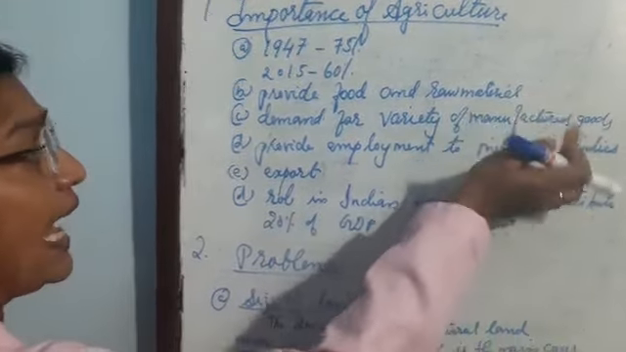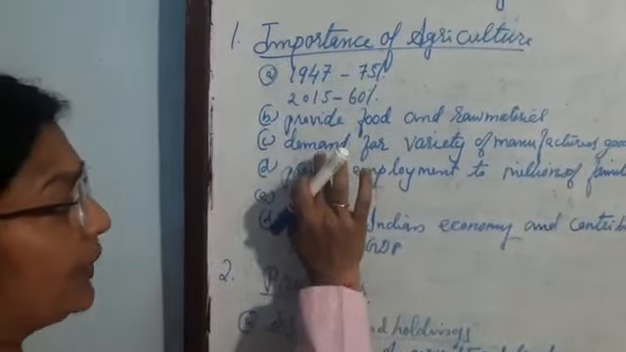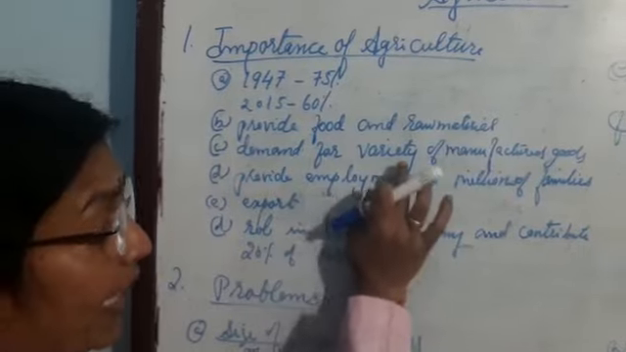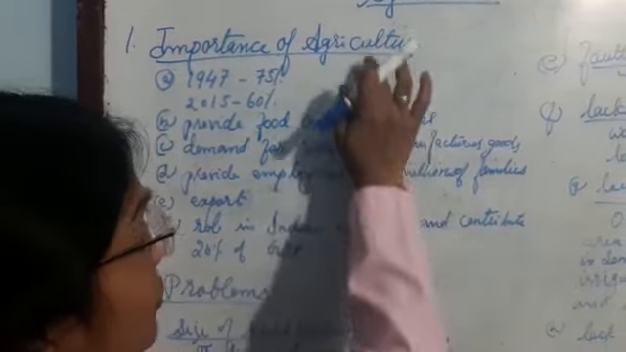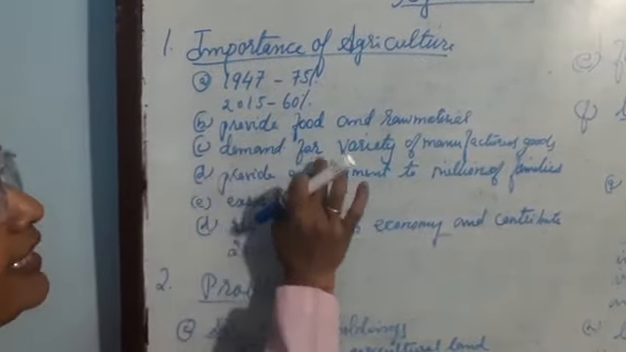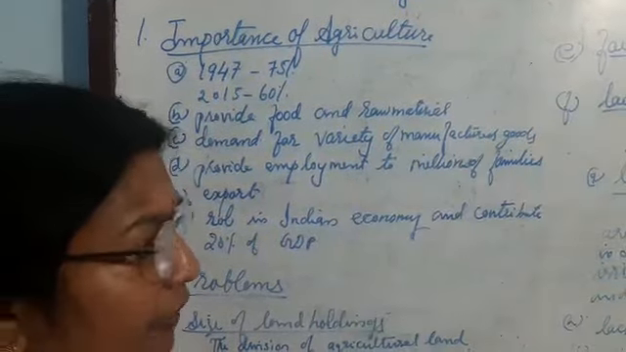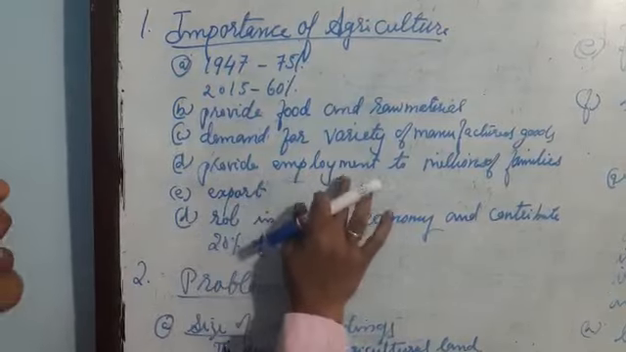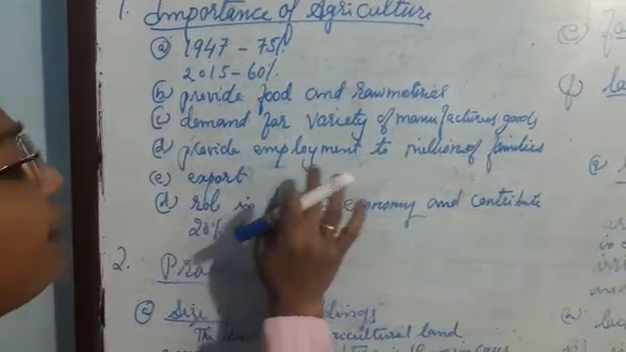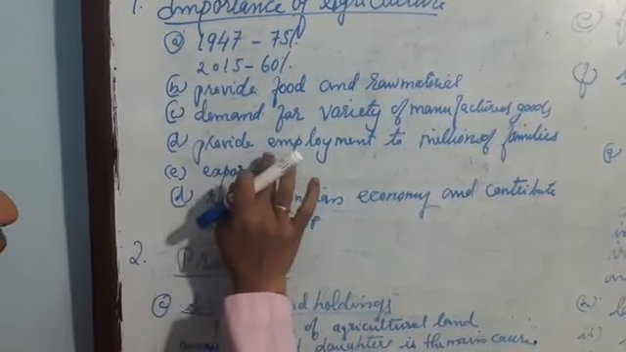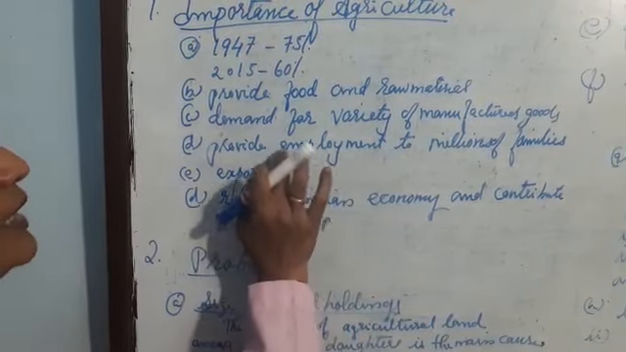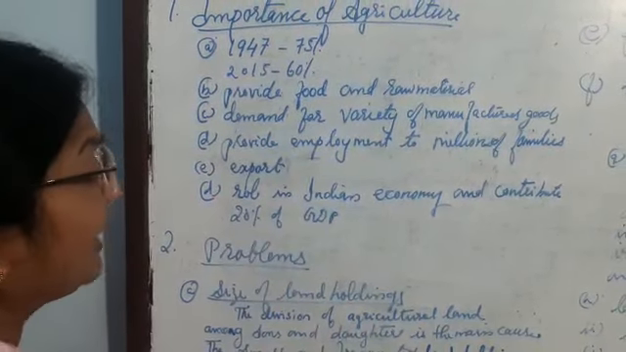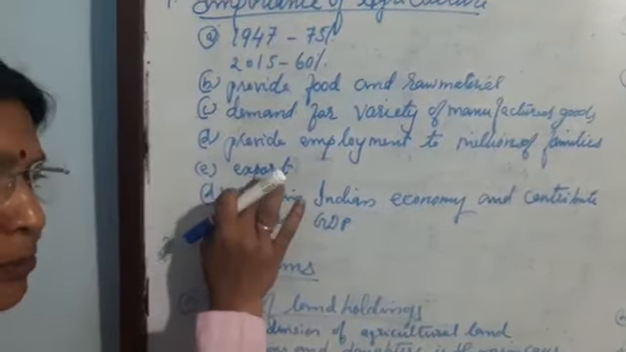The third point is that agriculture creates the demand for a variety of manufactured goods. The next point is that it provides employment to millions of families, meaning Indian poor families. And next we can give export.